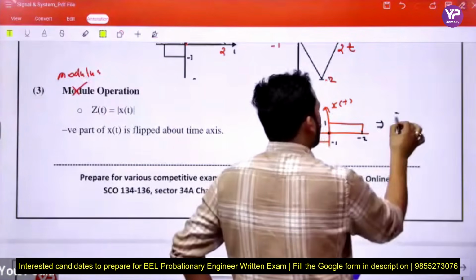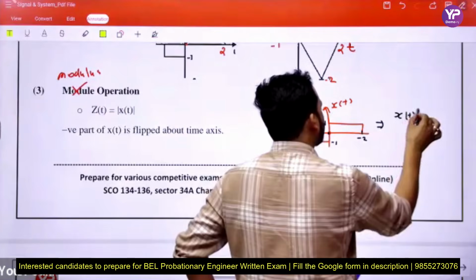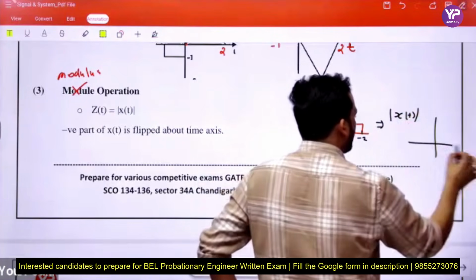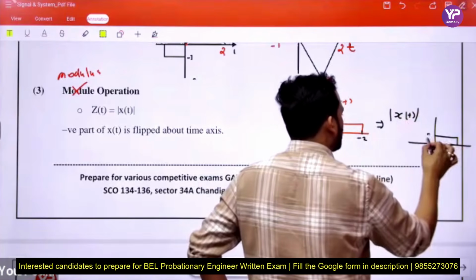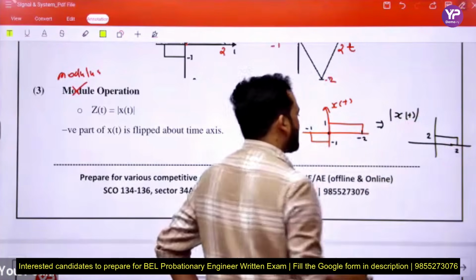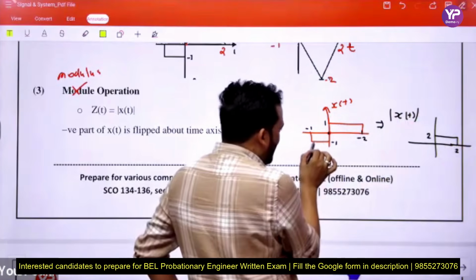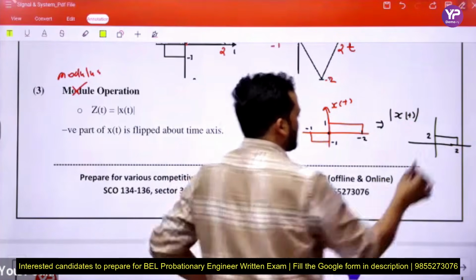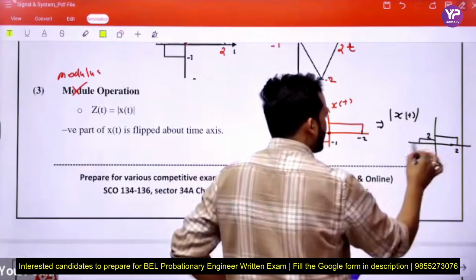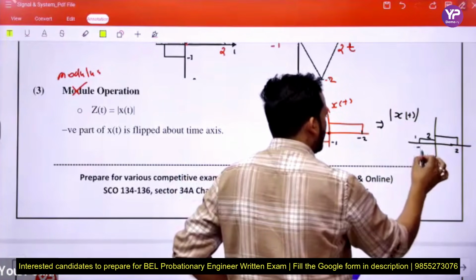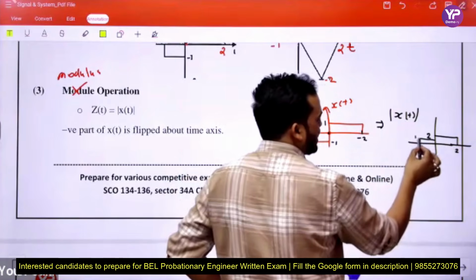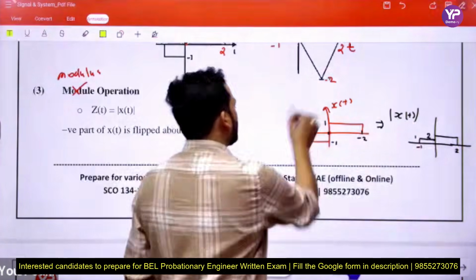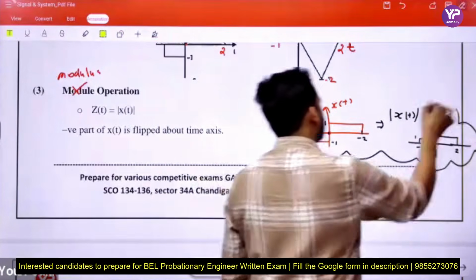When we take the modulus of that function, the positive part remains the same. This is the positive part, 2, on the time axis. The negative part of x(t) also becomes positive because of the modulus of x(t). Then this becomes like this, the value of 1 and -1. This is the time value and this is the function value. This is the mod of x(t). This is our example.